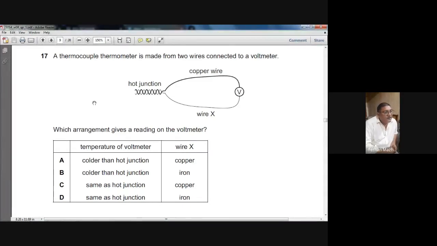The temperature of the other junction colder than the hot junction, wire X the same as the hot junction.